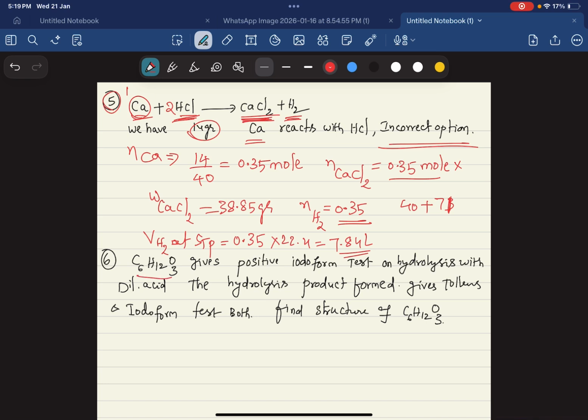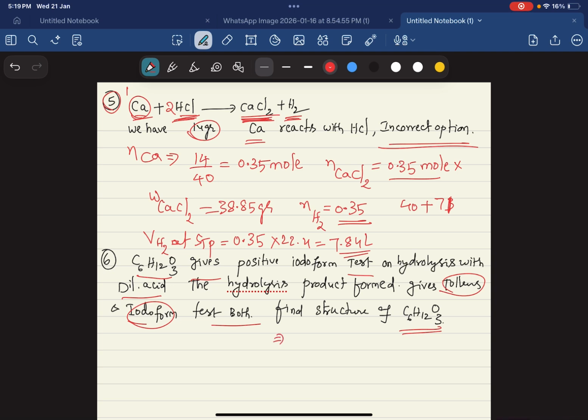C6H12O3 gives a positive iodoform test, and over hydrolysis with dilute acid, the hydrolysis product formed gives both Tollens and iodoform tests. Find the structure of this molecule. Here, if you see the options, you will get an idea. So which will give the iodoform test?